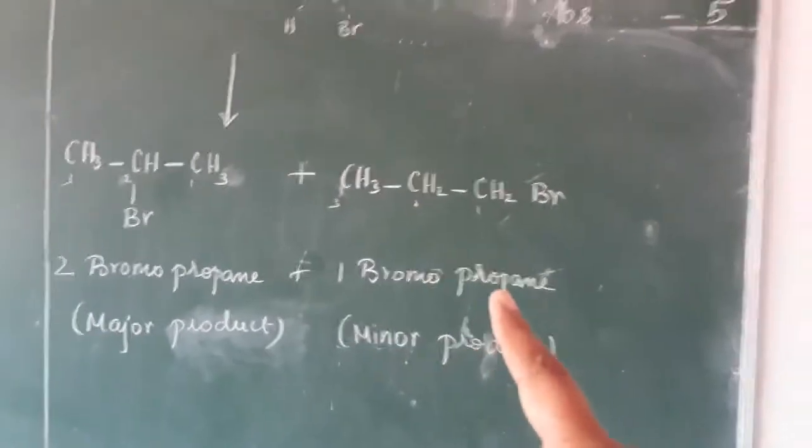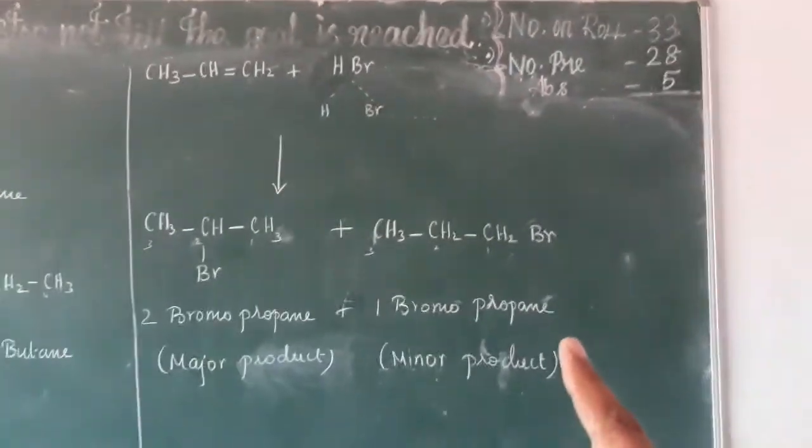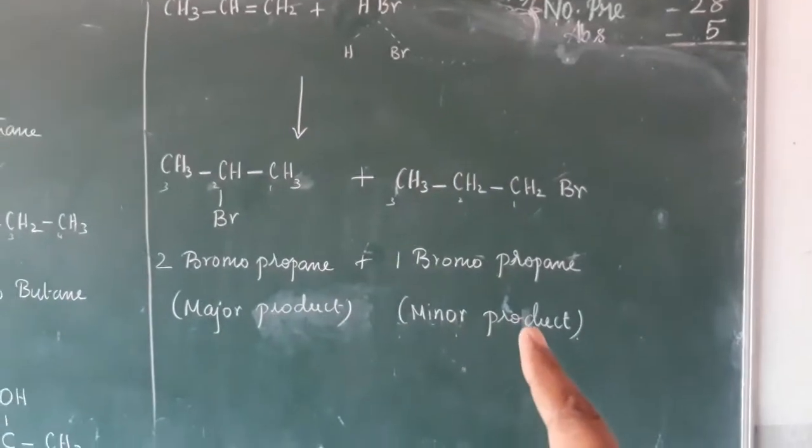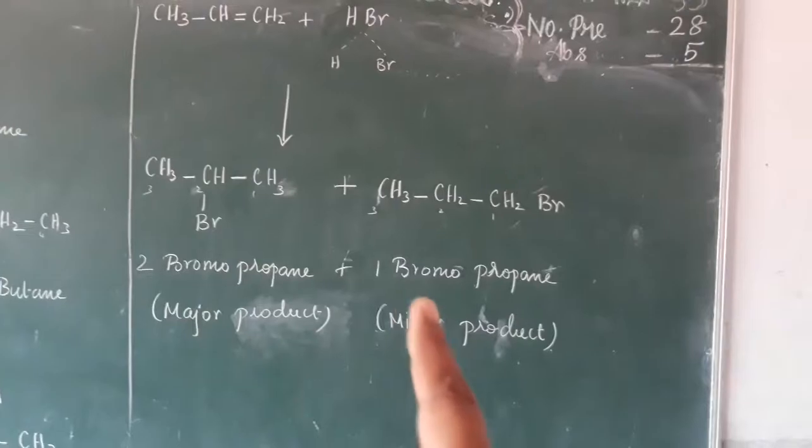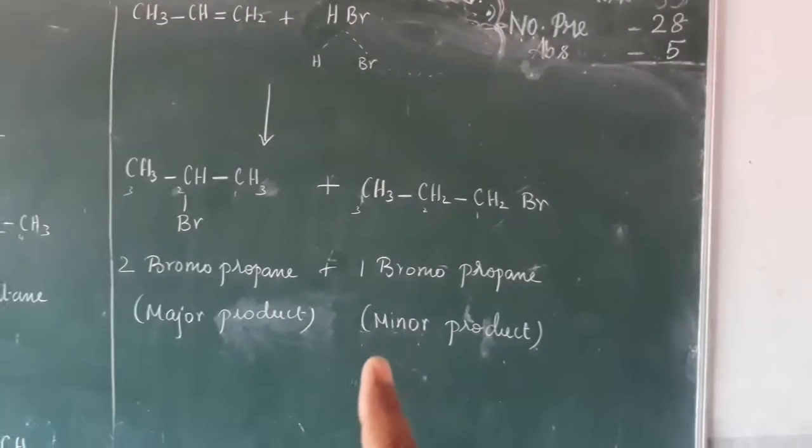That is 1-bromopropane. Now it is a minor product. Why is it a minor product? Why is the other a major product? What is the reason behind that? Now we are going to study it.